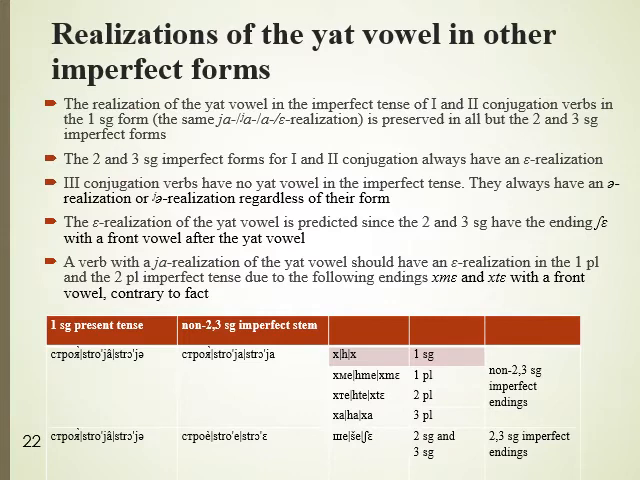The A realization in the second and third person singular of the Yat vowel is predicted since the second and third person singular have the ending she with the front vowel after the Yat vowel. A verb with a Ya realization of the Yat vowel should have an A realization in the first person plural and second person plural in the imperfect tense due to the following endings chme, chte with a front vowel, contrary to fact. An analysis is needed to explain those facts.